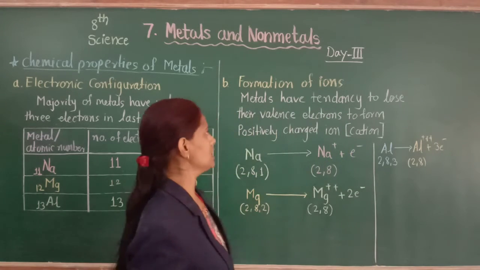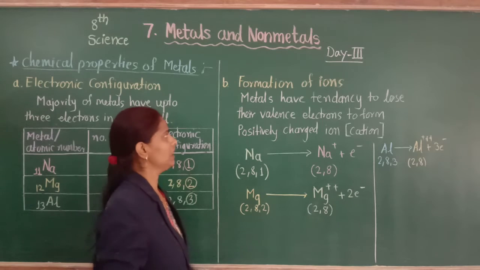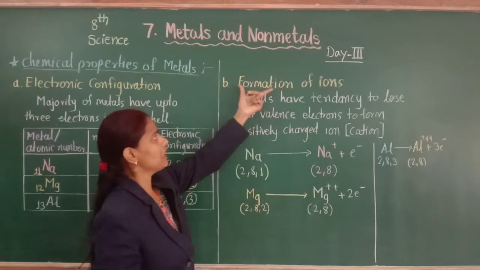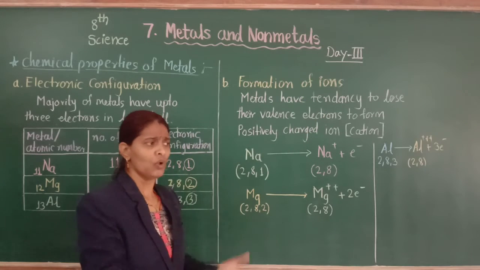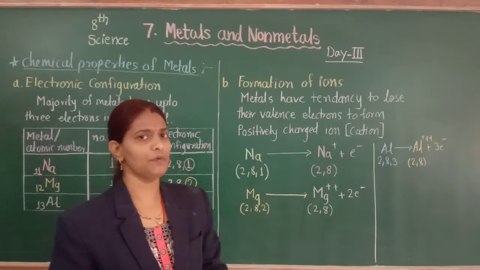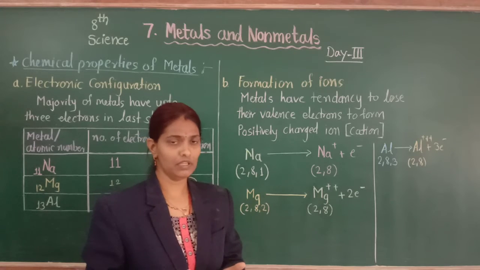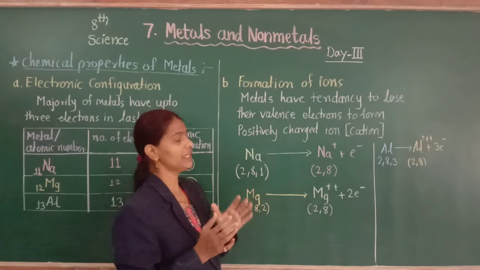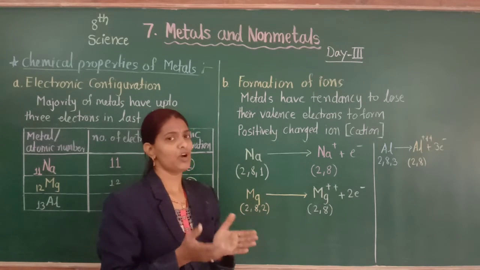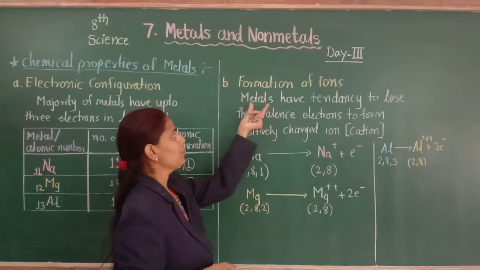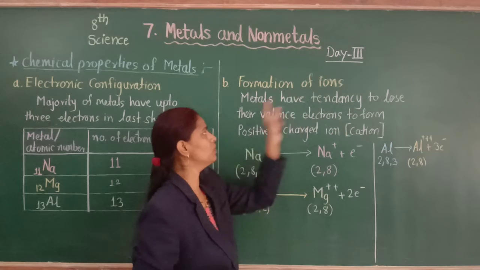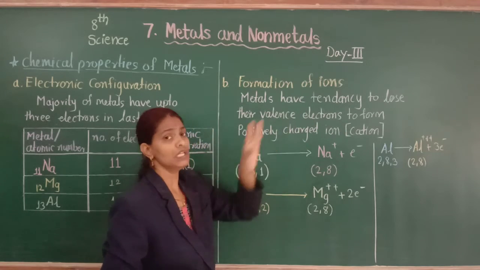Then next, the second chemical property: formation of ions. We know metals and non-metals form ions. There are different types of ions, positive ions and negative ions. Metals have a tendency to lose their valence electrons.